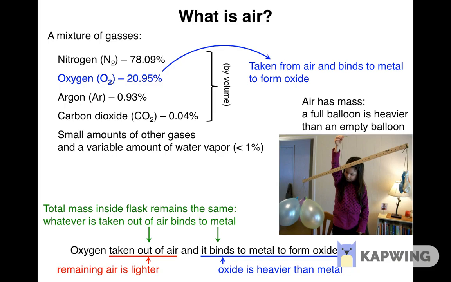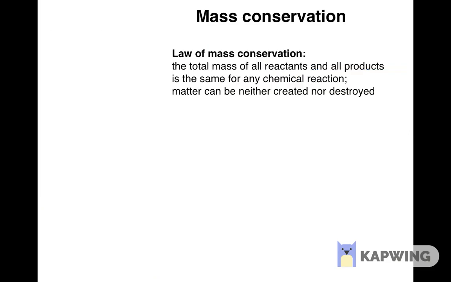More generally, the total mass of all reactants in a chemical reaction is always the same as the total mass of all products. This statement is known as the law of mass conservation. In other words, ordinary matter may change form, but it is never created or destroyed. Atoms are never created or destroyed.